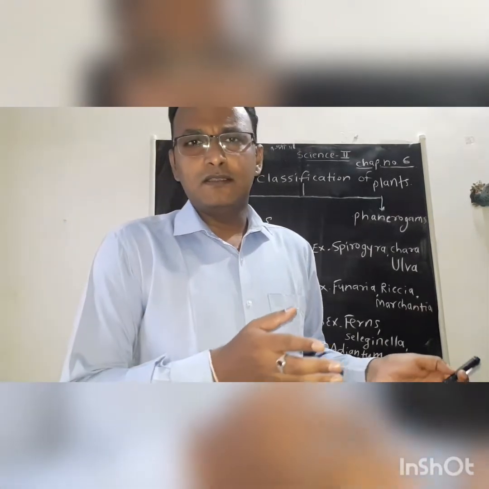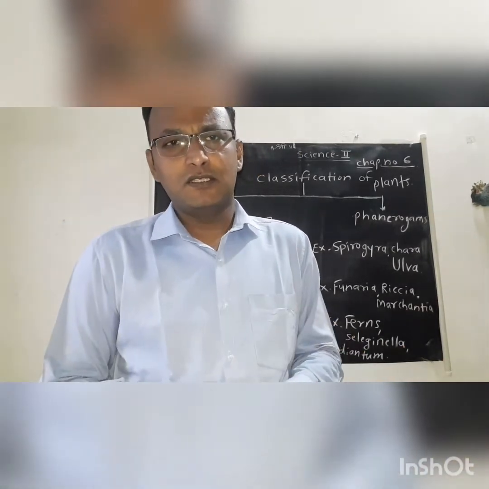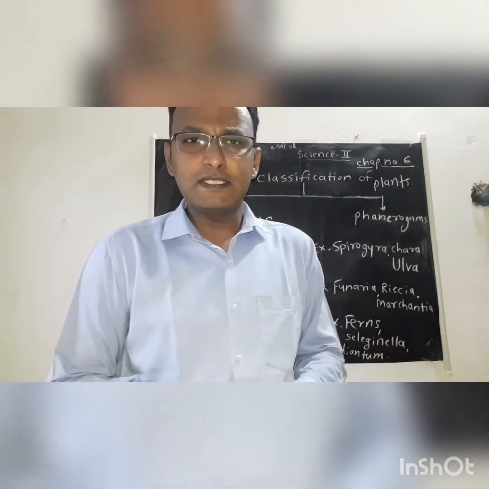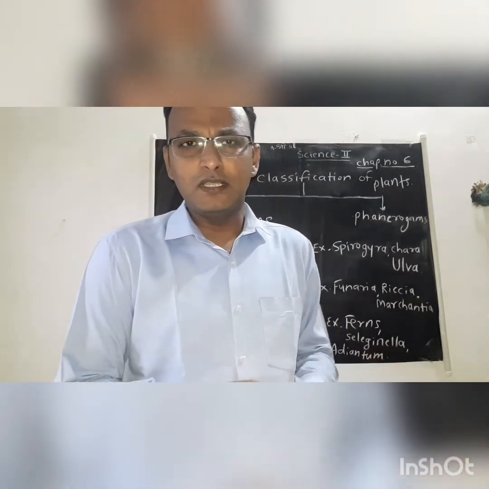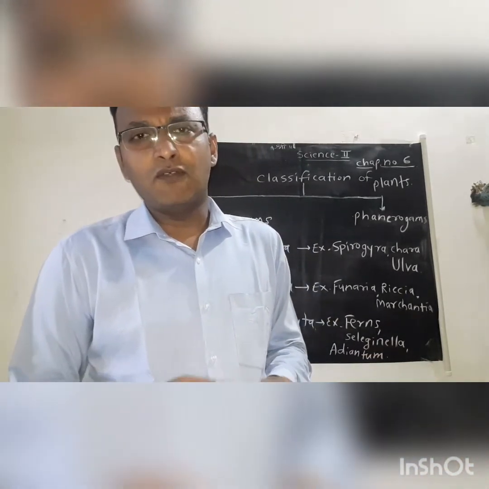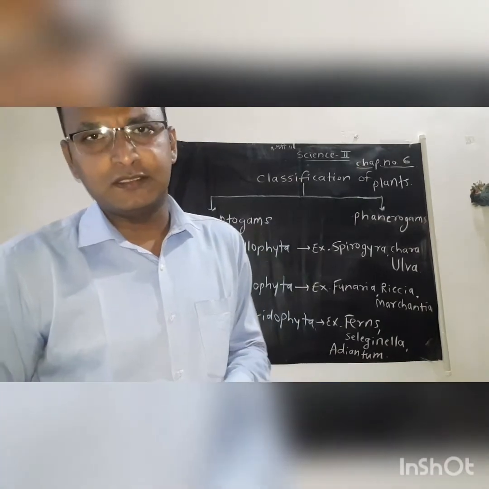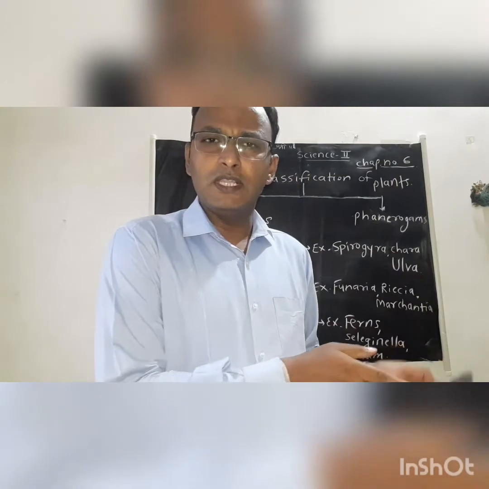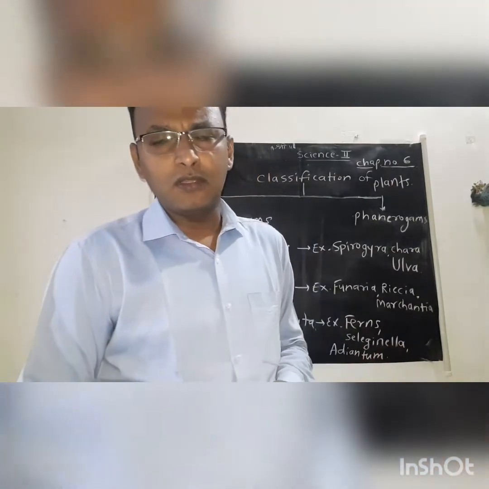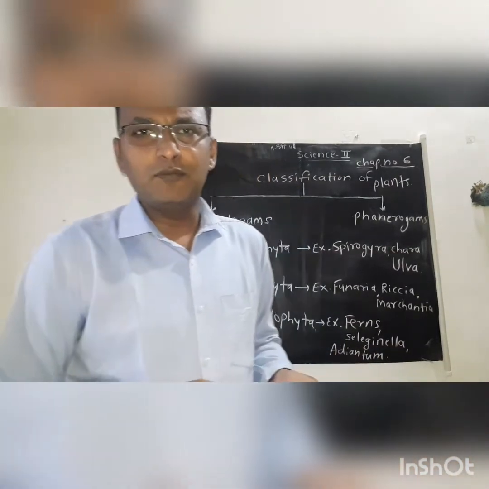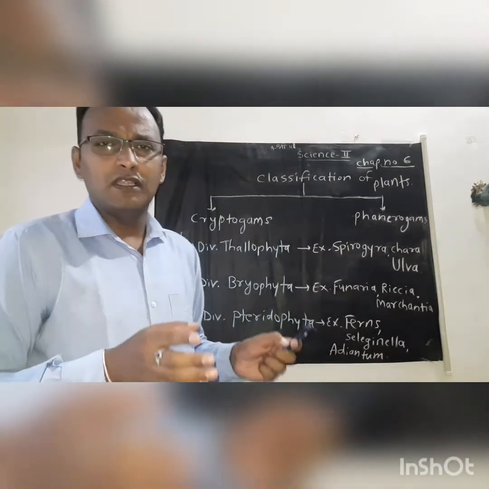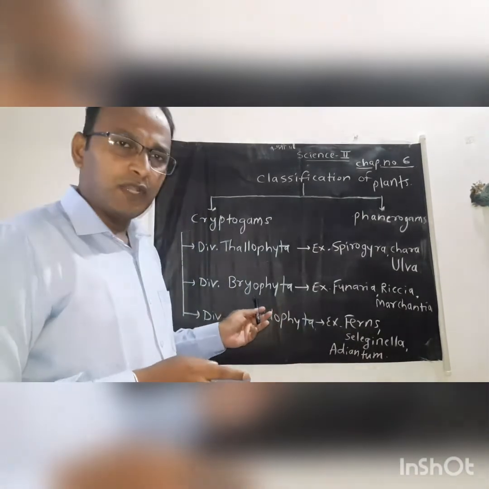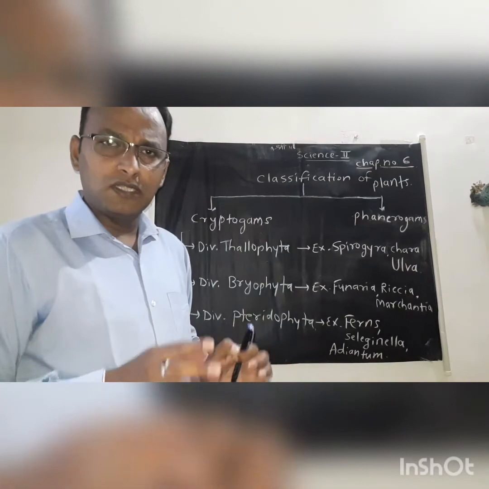We know that Bryophyta plants grow in shady places or in moist soil, but they require water for fertilization. As Bryophyta plants grow on moist soil and require water for fertilization, these plants are called amphibian plants. These plants do not have vascular tissue.